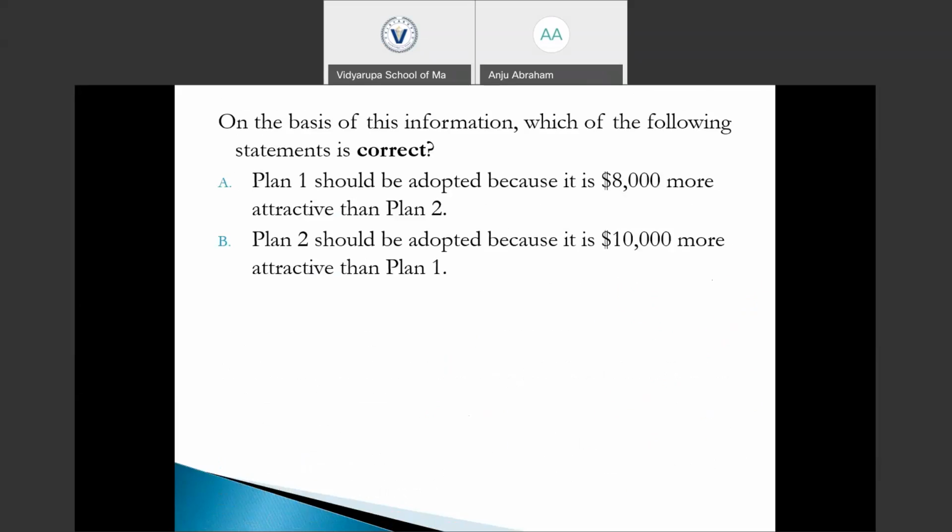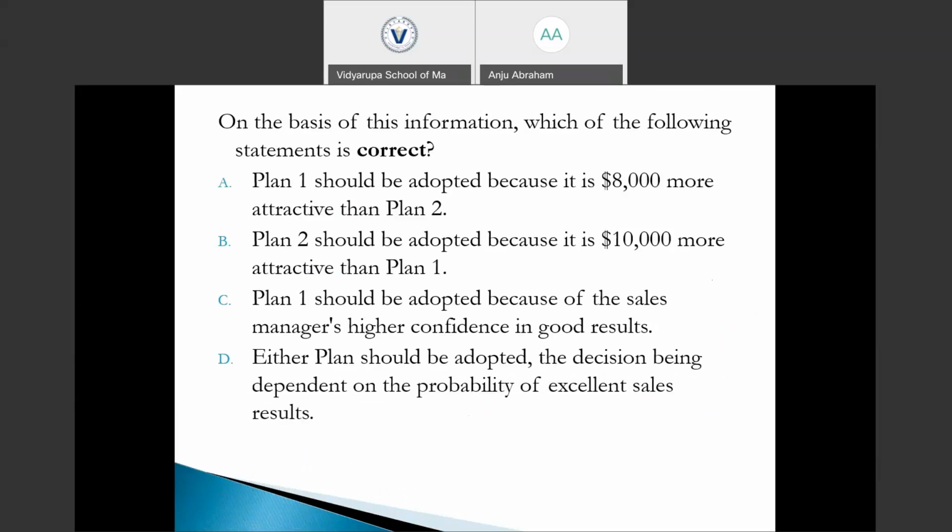Plan 1. On the basis of our expected value analysis, our advice is to adopt plan A because it has the larger expected contribution margin. So by looking at the options, plan 1 should be adopted because it is 8,000 more attractive than plan 2. Yes, it is right, because we know that plan 1 has 264,000 expected contribution margin, while plan 2 only has 256,000, the difference of which is 8,000.